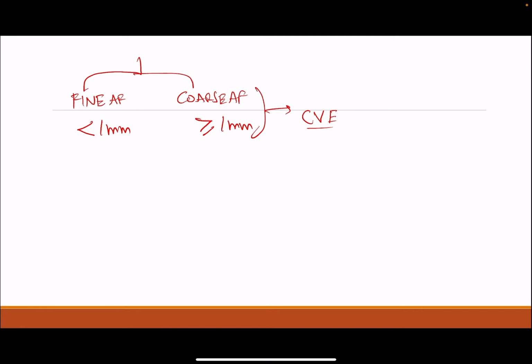One thing you should remember: coarse AF is more common in patients with rheumatic heart disease, especially those with more atrial dilatation. So next time you see a rheumatic heart disease patient with AF, usually it's a coarse AF.